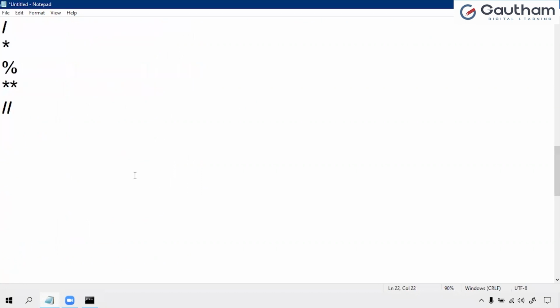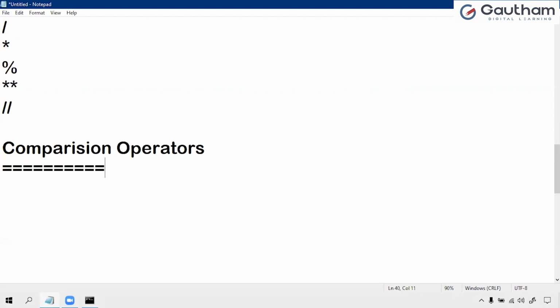Comparison operators are used to compare the values of the two operands and return the result. It returns the result in the form of boolean, either true or false. So what are the comparison operators? Okay, the equal operator. Actually, single equal is not for comparison, it is for assignment. A equal to 10 means we are not comparing a and 10 here; the value 10 is being assigned to the variable a.